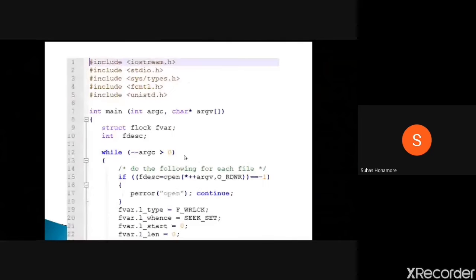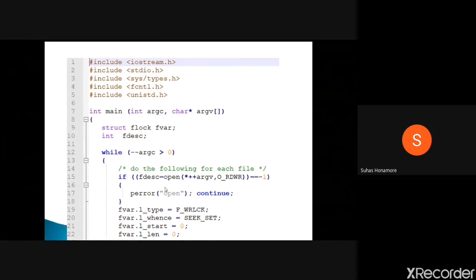Then argument minus minus we are doing, and we are checking whether it is greater than 0 or not. However many arguments there are, that many times it will run. Each argument is nothing but each file name you gave. The arguments you give while executing are nothing but file names. So for each file, this loop's open call will be executed.